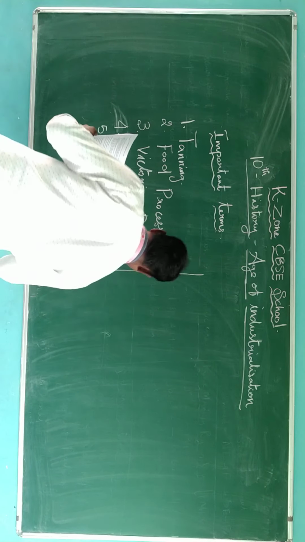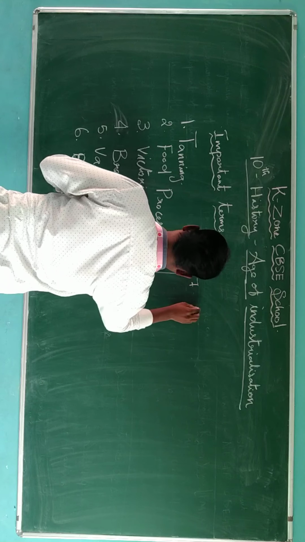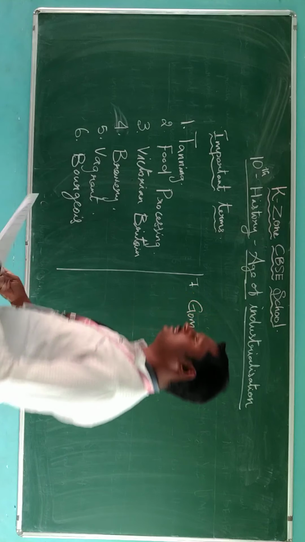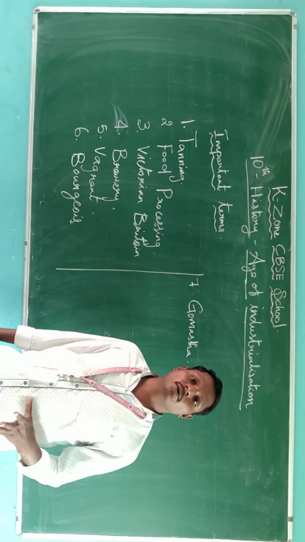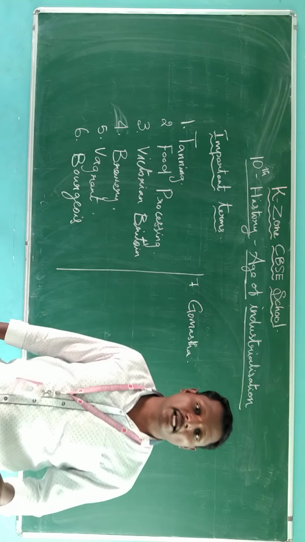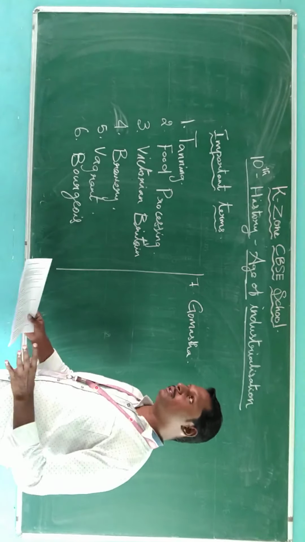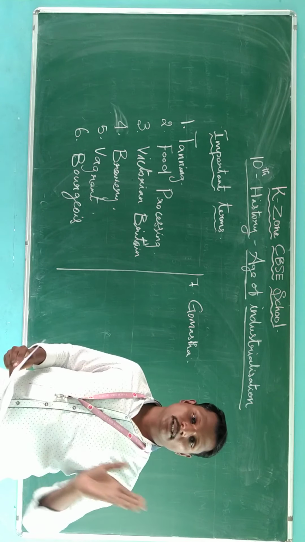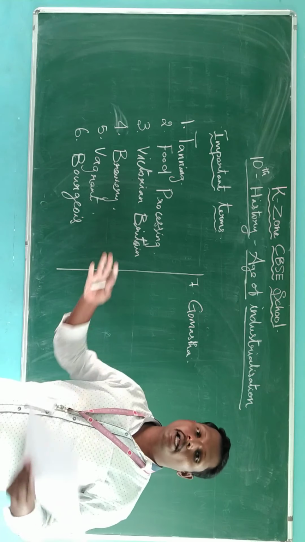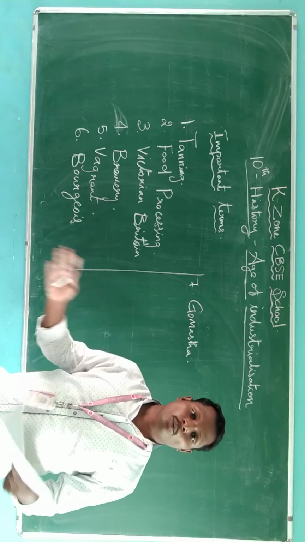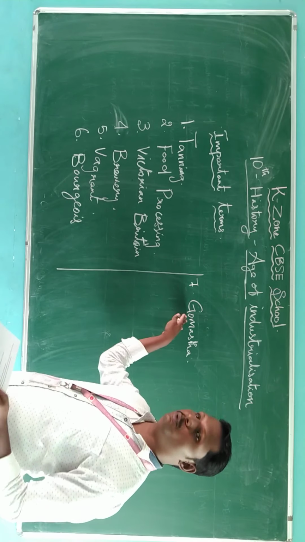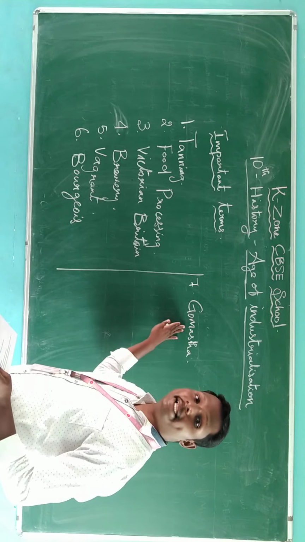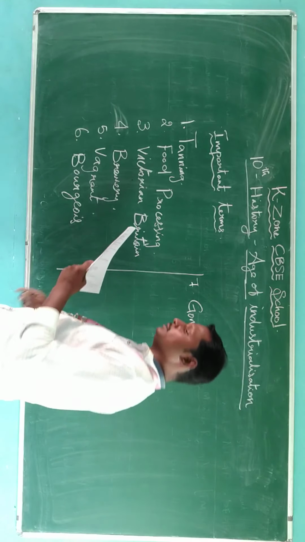And the next one is gomasta. Gomasta is a simple word. In Indian terms we call it an agent. He is a middleman between the merchant and the weavers. They carry the products from one to another. So he is an agent between merchant and weaver, called a gomasta. Middleman and agent.